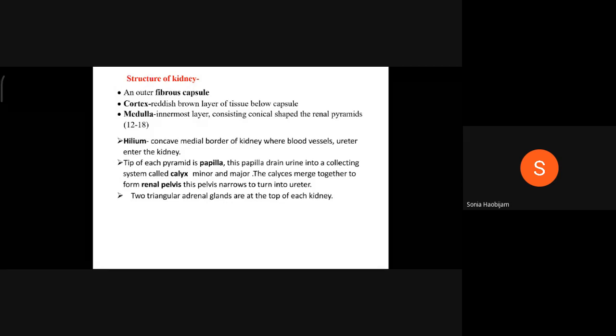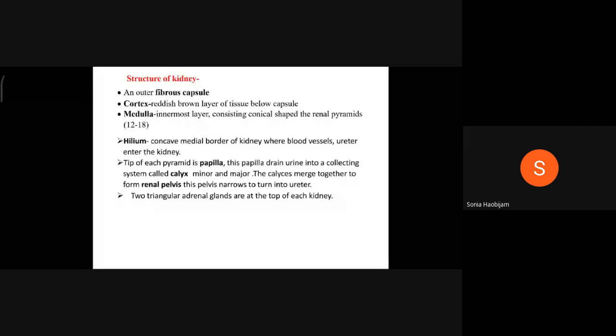This papilla drains into collecting ducts called calyx. This calyx is of two types, minor and major.